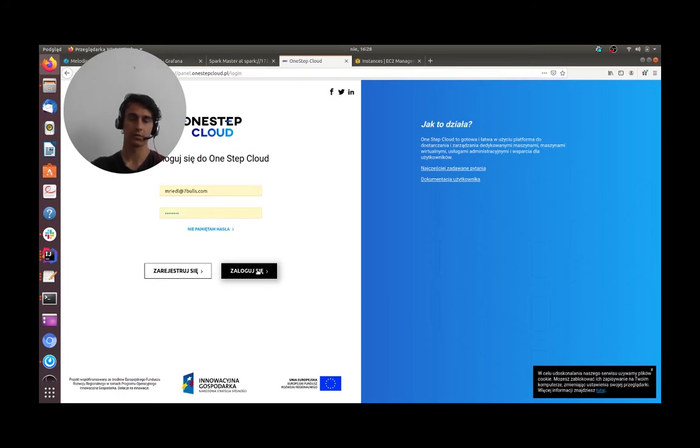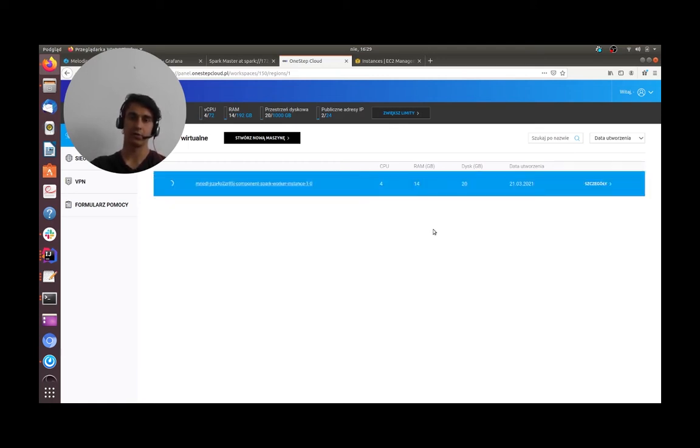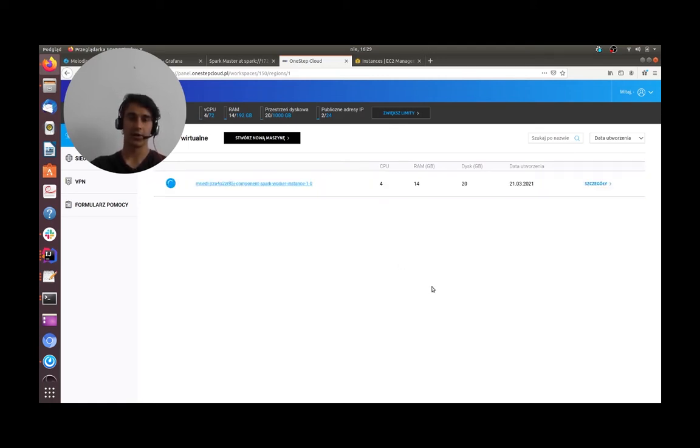We need to log in, and you will see that the request has already been sent, and OneStep is preparing a virtual machine for our application. As you can see, this is the Spark worker mentioned before. It doesn't take long, thanks to OneStep, so we can wait until it is ready. As you can see, Melodic also shows the value of RAM that is needed and the CPU count that is needed for our application to be working properly.